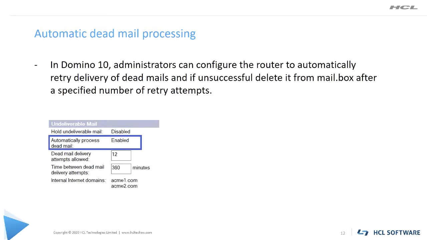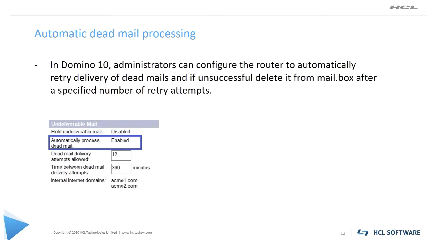In this process, basically when mail has reached a certain number of attempts, it will wait and try for the specific number that we have mentioned in the settings. If the mail could not be delivered, then the process will finally delete that mail. So on the screen, you can see I have set the allowed attempts as 12. So this automatic dead mail processing is going to keep your mailbox clean, and this will help your administrator to save their valuable time. On the next screen, we'll show you how to check the statistics.